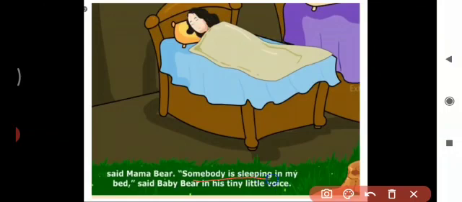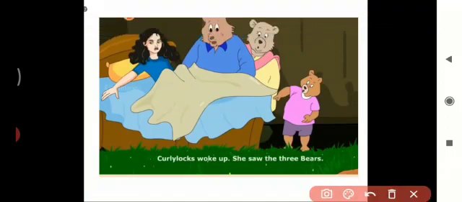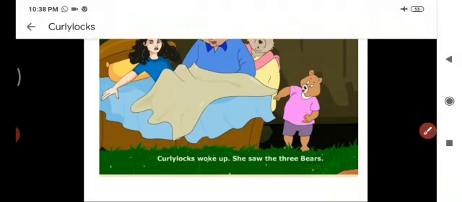Next, "Somebody is sleeping in my bed," said Baby Bear in a tiny little voice. On seeing Curly Locks sleeping in the little bed, Baby Bear said, "Somebody is sleeping in my bed." On hearing the sound of the bears, what did Curly Locks do? She woke up and saw three bears standing near her.